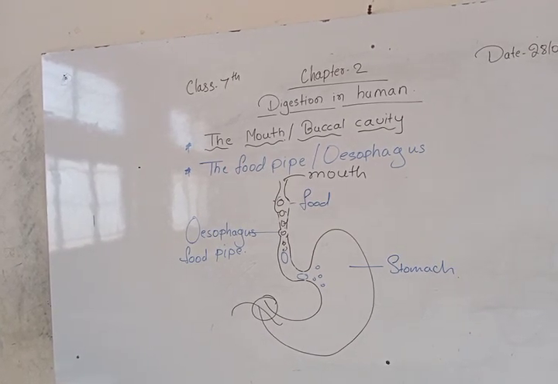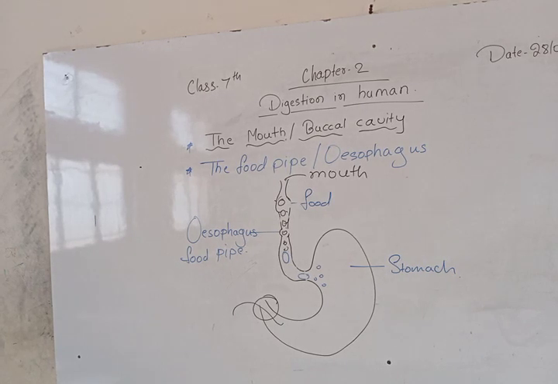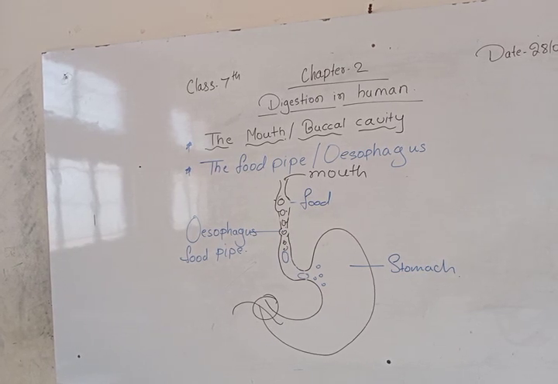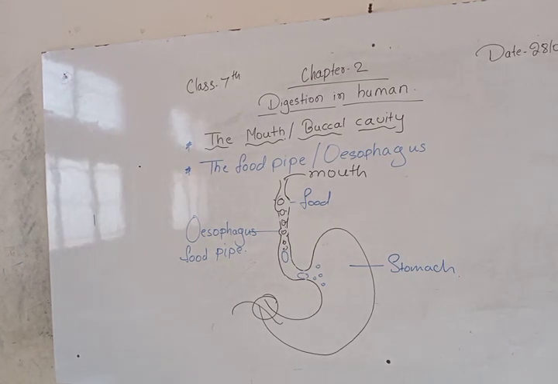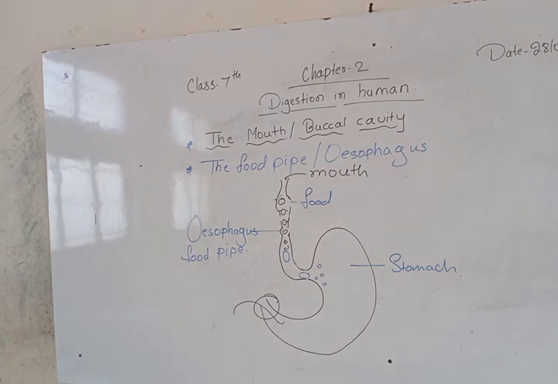The teeth, how the structure of the teeth is, and how the different types of teeth work? Is there any doubt regarding the topics we have discussed today? If anybody has any doubt, they can ask. No doubt?